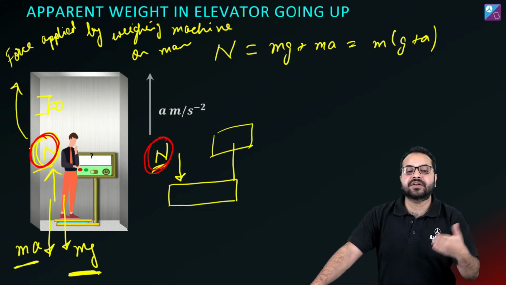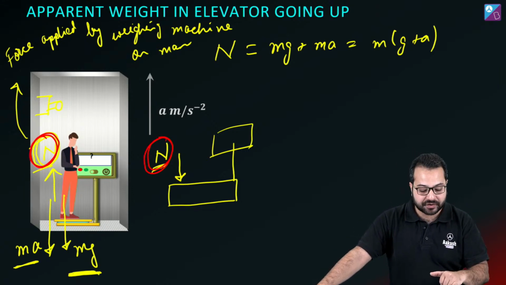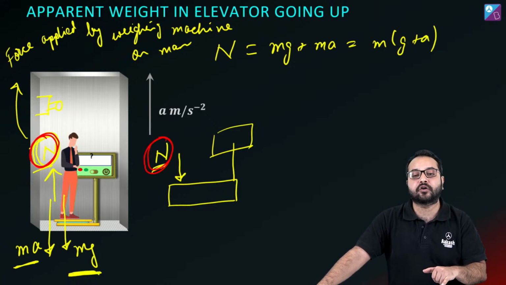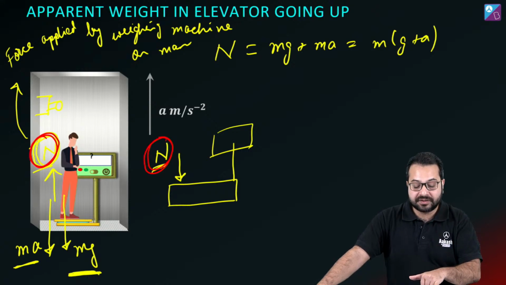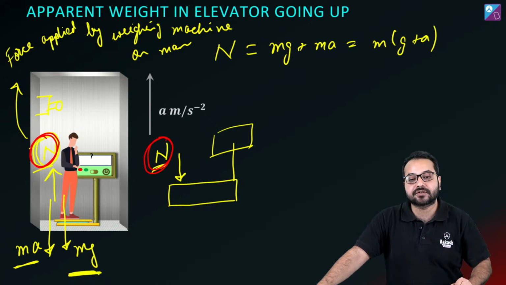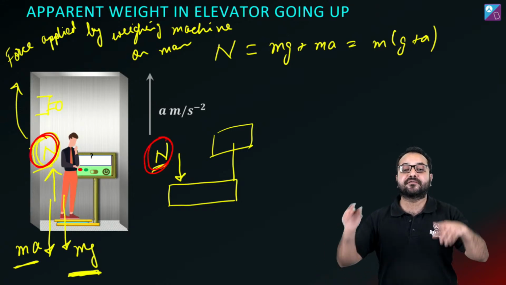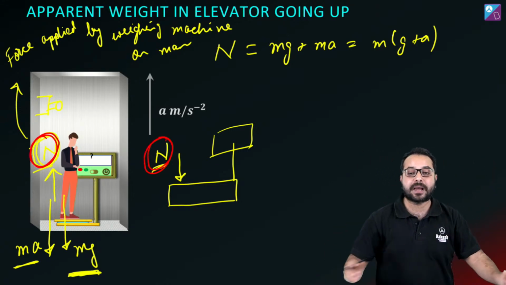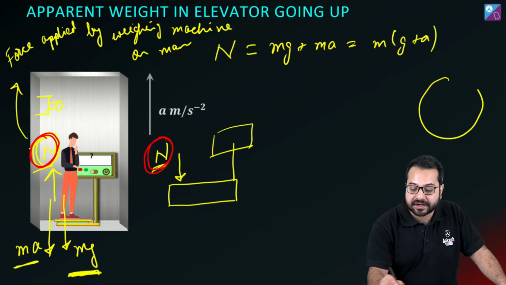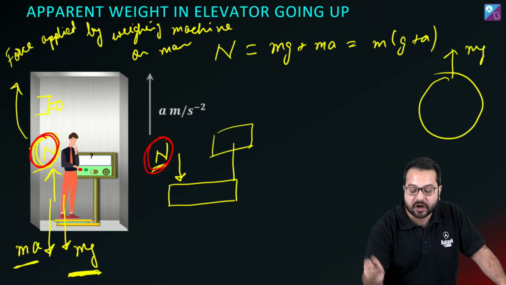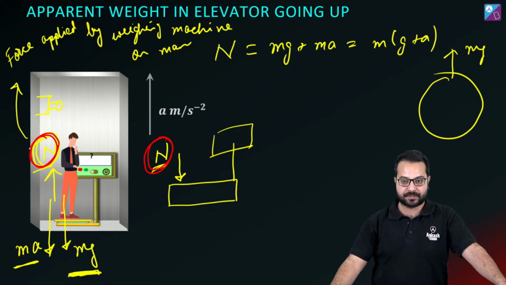So what is the action reaction pair? The normal force that the man is applying on the machine, this is the action. What is the reaction? The force that the weighing machine is applying on the man. That is the reaction. What is mg? mg is the force applied by the earth on this man. So if you make a free body diagram of the earth, then the man is also applying a force mg on the earth. This is the reaction pair.